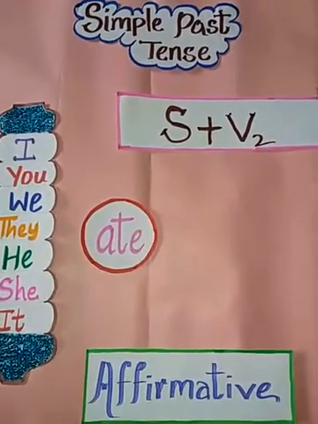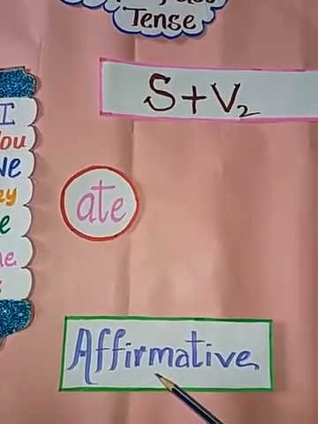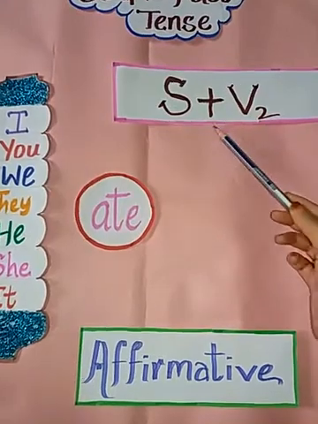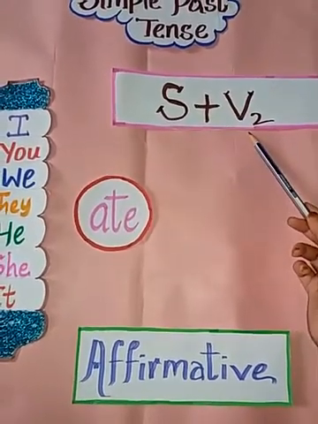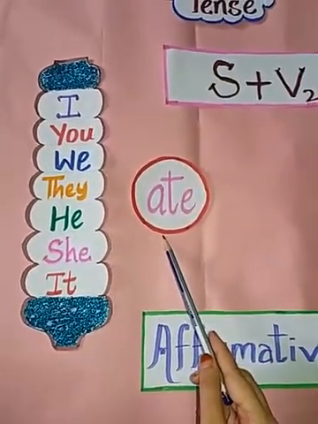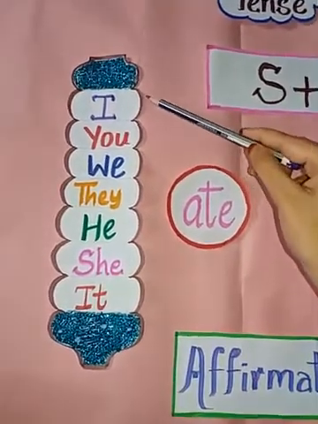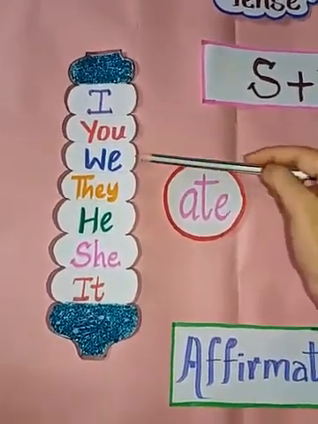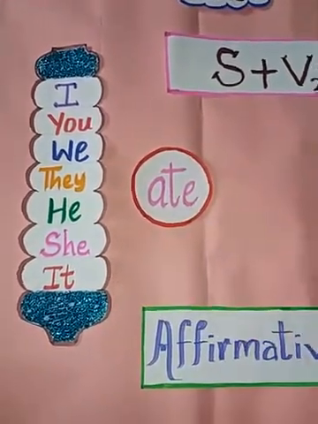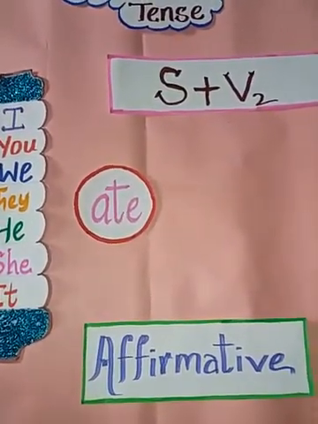Here, as you can see, in simple past tense we have three forms. The first one is the affirmative form. The rule is subject plus verb in the past tense, the V2 form. And I have used here the past tense of eat, that is ate. So let's see now: I ate, you ate, we ate, they ate, he ate, she ate and it ate. So this is the affirmative form, subject plus V2 form.